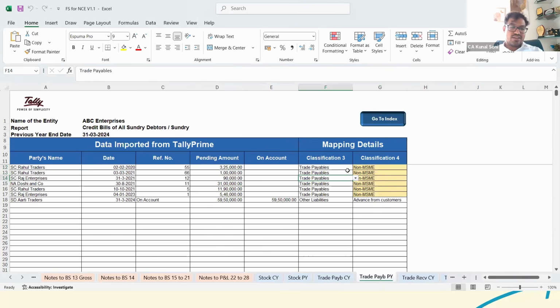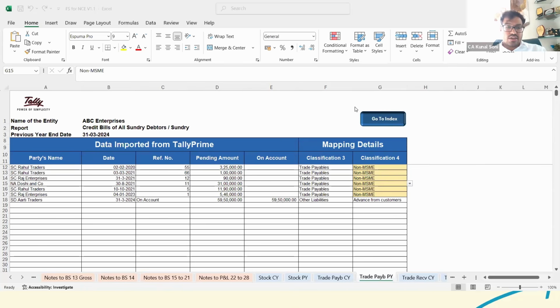So if you had already selected whether it is an MSME or non-MSME in Tally, then in this particular sheet also it would come by itself. So it is just how well your Tally is maintained. If it is really good, then based on the same, all the figures or the financials would be ready by itself. Details of aging debtors, yes, it is exported. So aging of debtors and creditors also is exported by itself.